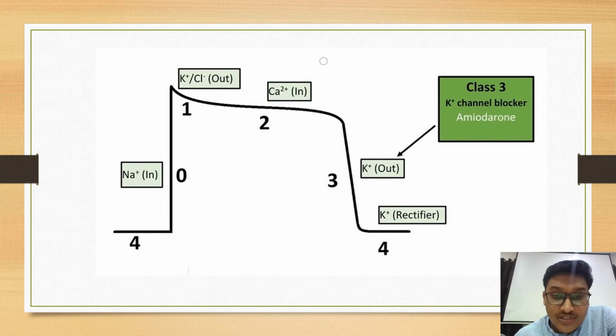So this is the action potential curve of the normal heart tissue. This is phase 0, 1, 2, 3 and 4. In phase 0, it is a rapid depolarization phase where the sodium comes inside the cell. Next comes phase 1 where the potassium goes outside. And next it is the calcium going inside the cell. It is phase 2 and it is also called the plateau phase. Then there is the repolarization phase where the potassium is going outside the cell. So in this phase, this potassium channel blocking is acting.